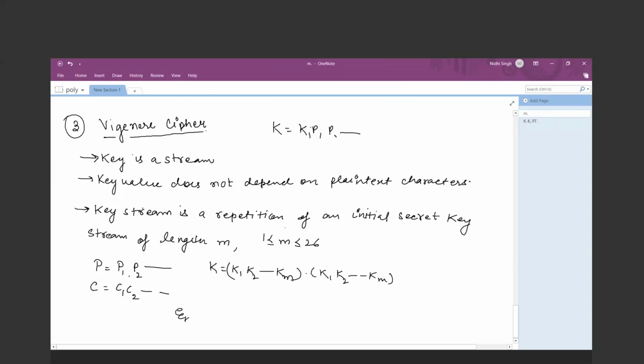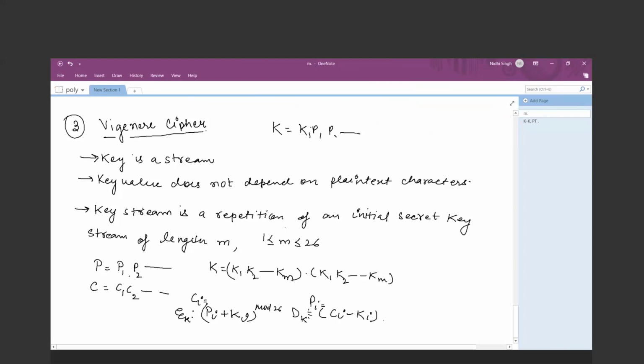So what should be my encryption algorithm says? Encryption algorithm says that you have to just perform the additive cipher algorithm. So Pi will be added with the Ki. And the decryption algorithm says that you have to subtract the key from the generated cipher text. तो यहाँ से मेरा cipher text generate होता है. ठीक है और जरूरत पड़ी अगर आउट ऑफ रेंज जा रहा है then you have to perform the mod 26.